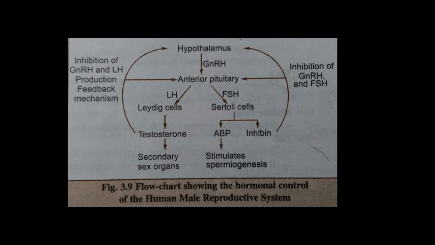This GnRH stimulates the anterior pituitary, which then secretes two types of hormones. The first is FSH, follicle stimulating hormone, and the second is LH, luteinizing hormone.